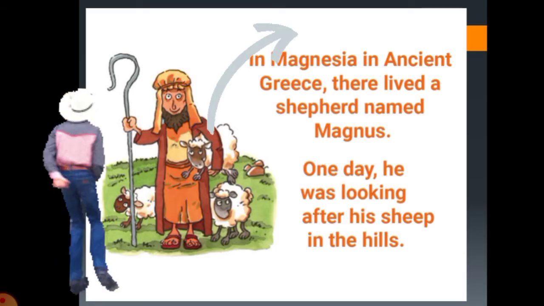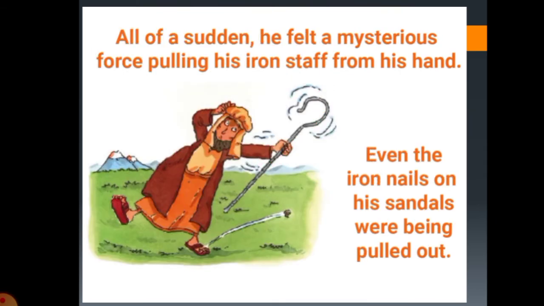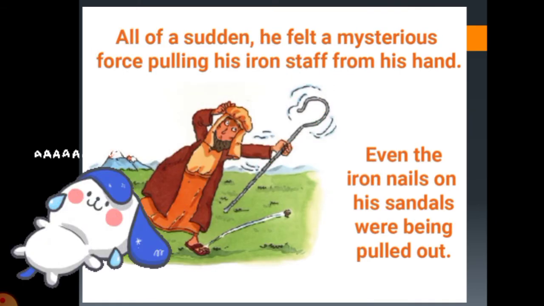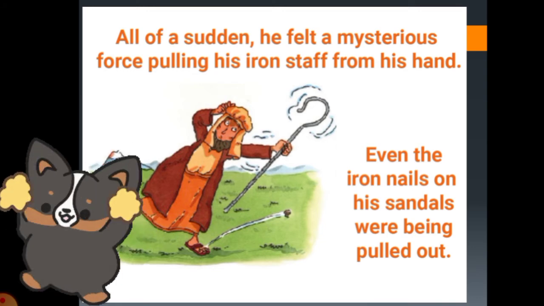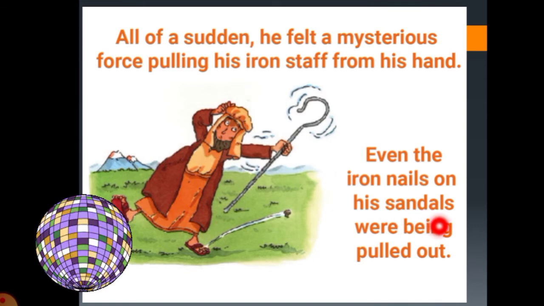In Magnesia, in ancient Greece, there lived a shepherd named Magnus. One day he was looking after the sheep in the hills. All of a sudden he felt a mysterious force pulling his iron staff from his hand. Even the iron nails on his sandals were being pulled out.